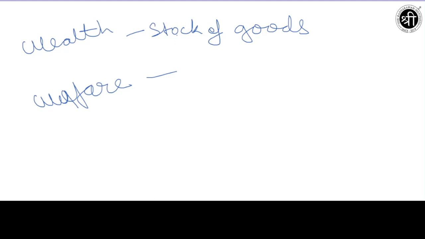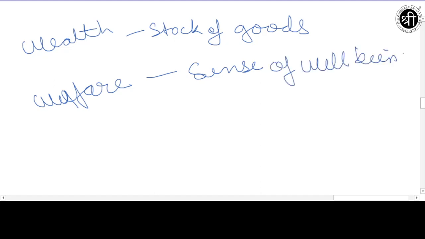Now explaining this term welfare is a pretty difficult task. Why? Because it is not easy to define the word welfare, but in simple words, welfare means a sense of well-being, that I am having good health, a good income, a good life. So when each and everything in our life is good, this is known as welfare, or the situation where there is well-being, मतलब अच्छे से हैं, that situation is known as welfare.